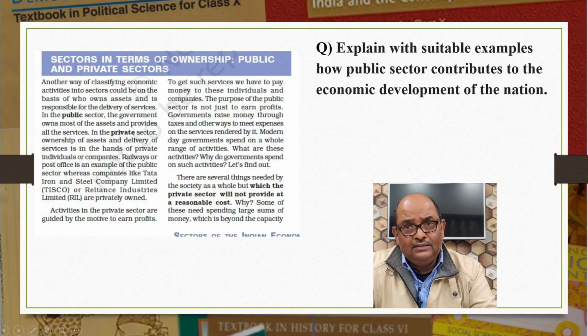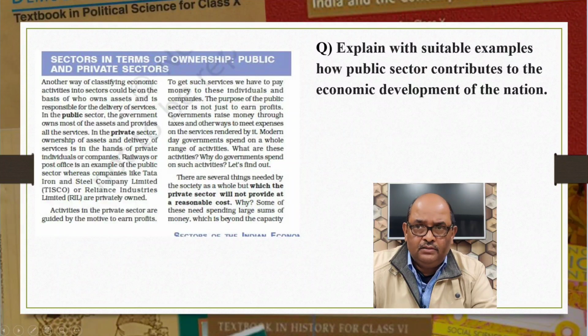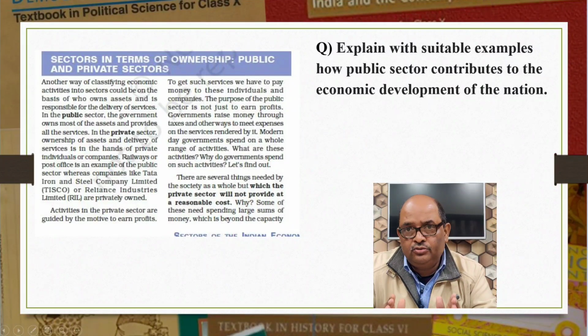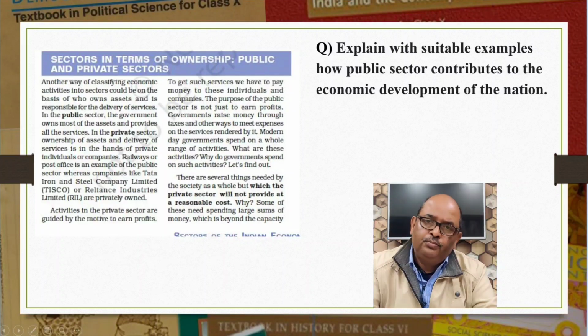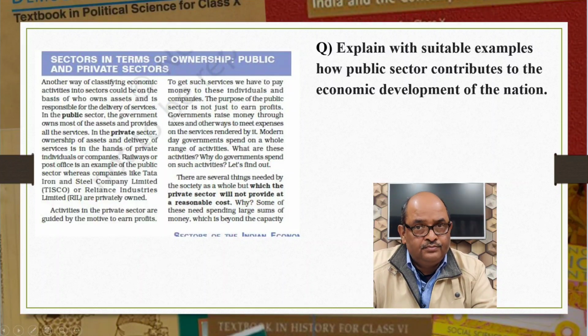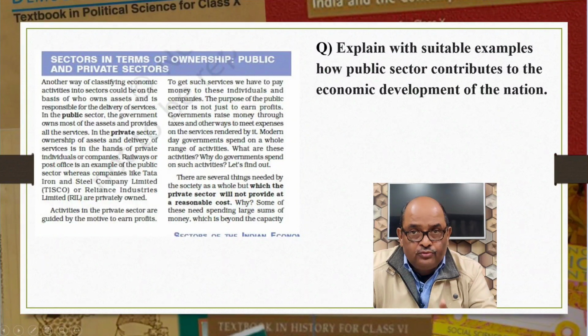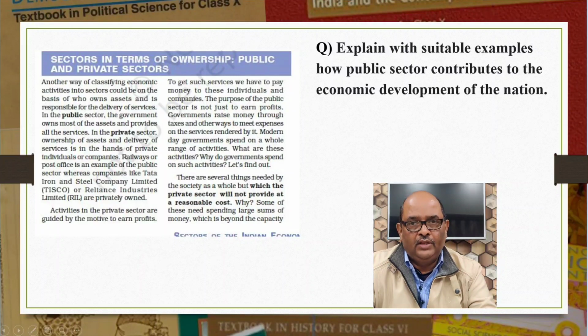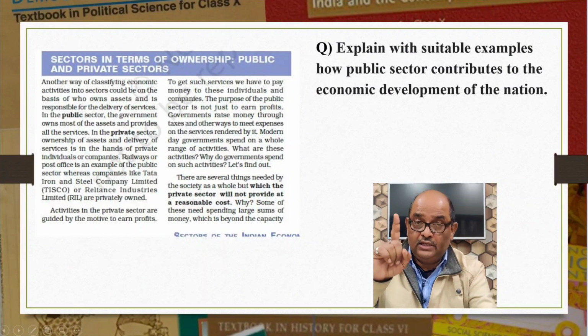Then certain activities are meant to be supported by the government, like providing electricity to small scale industries at low prices. See, if the private sector does it, they would charge a high rate for it. Mind you, if electricity is sold at the price of generation, this would push up the cost of production of goods. Thus, many units, especially small scale units, would shut down. Therefore, the government steps in here, produces and supplies electricity at rates which are affordable by these industries. I hope this point is clear to you. This is another important point.